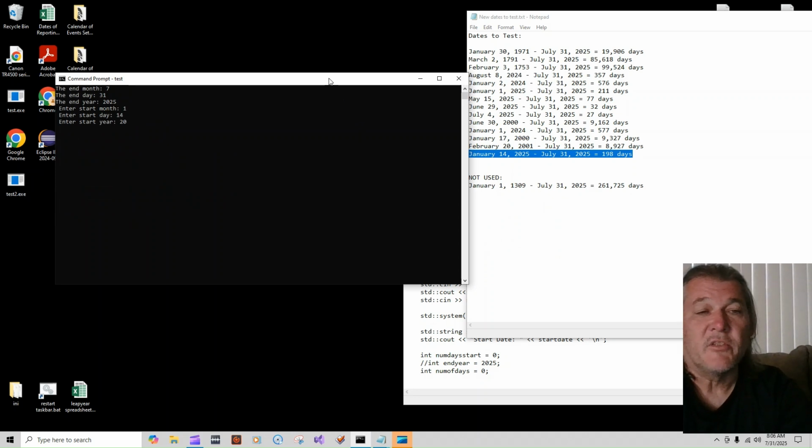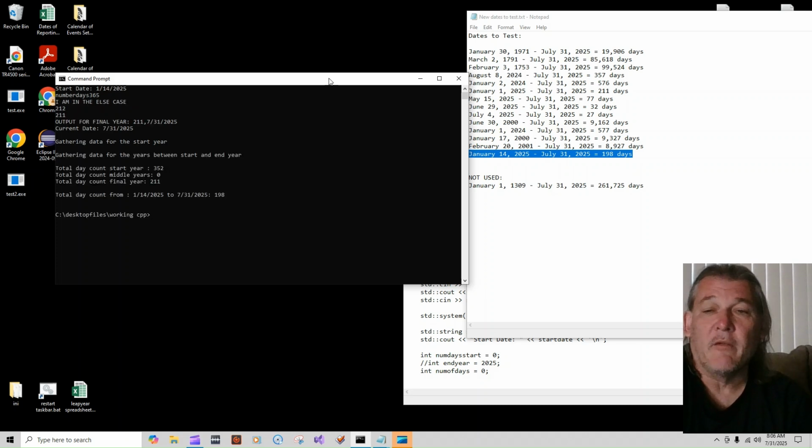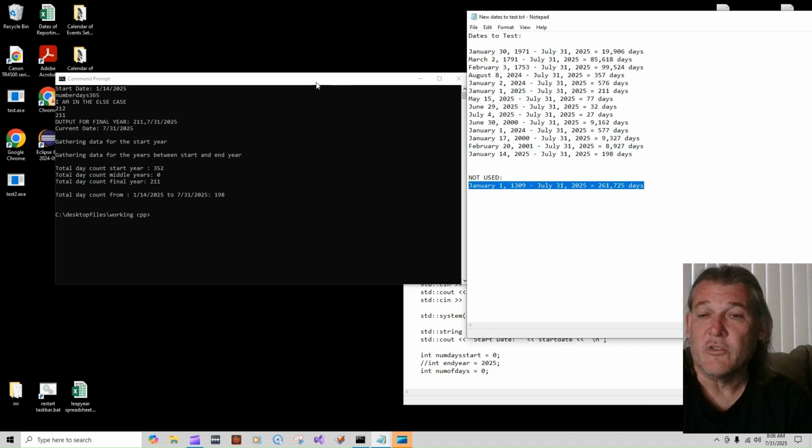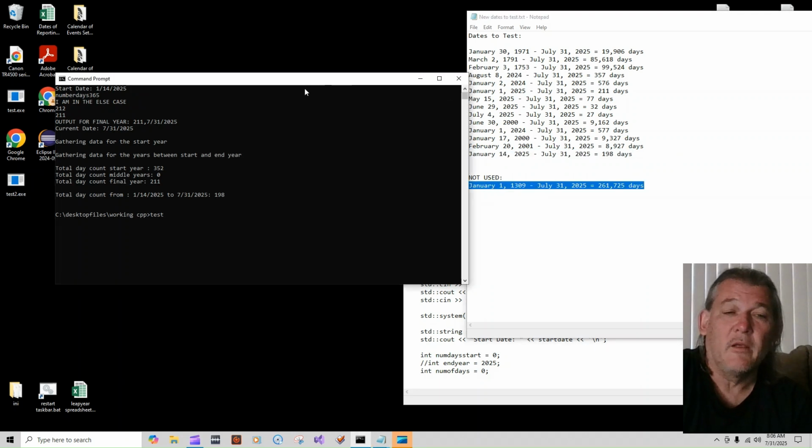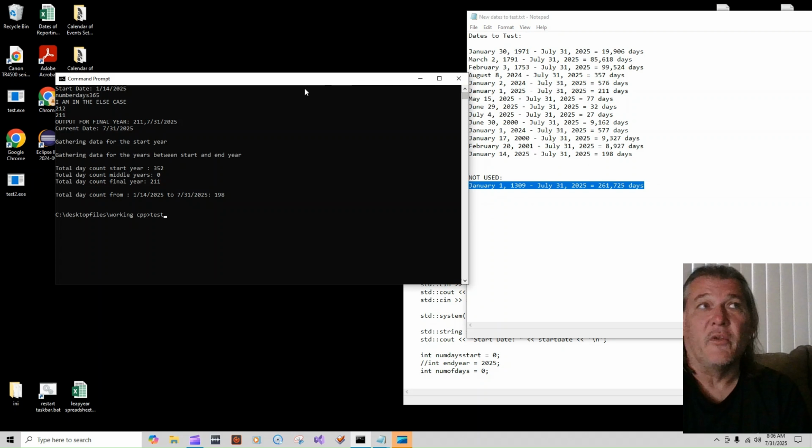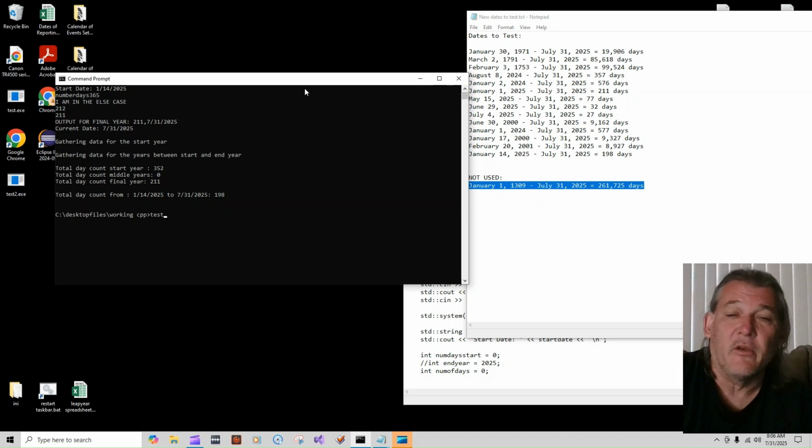The reason I did this is because I had to use these dates to find out if the software worked. I found out some of them worked and some of them didn't. And here's the other one, this one doesn't work in C#. I don't know why. Actually, I think it would. The problem is where I'm grabbing the time from, it doesn't go all the way back to the 1300s.